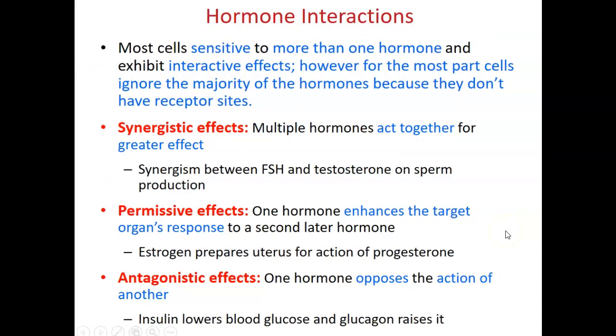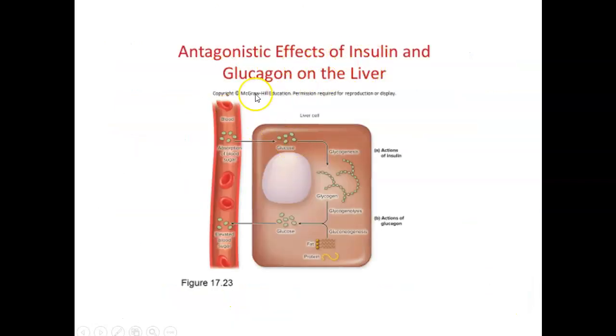Many hormones can act together to produce synergistic effects. Sometimes one hormone can enhance the target organ's response to a second, later hormone. This is called the permissive effect. For example, estrogen can prepare the uterus for the action of progesterone. Some hormones work opposed to each other. This interaction is called the antagonistic effect. For example, glucagon and insulin work opposed to each other to maintain glucose homeostasis.